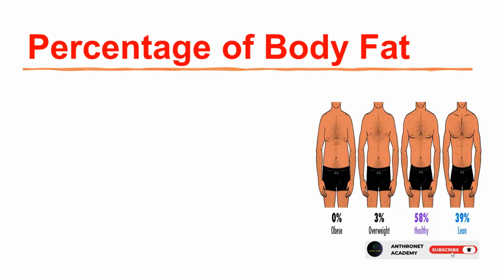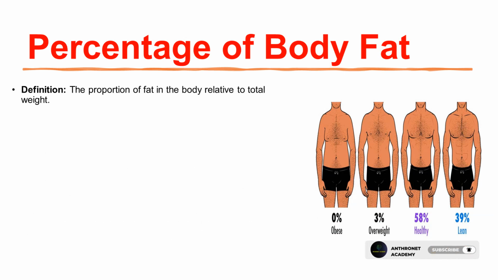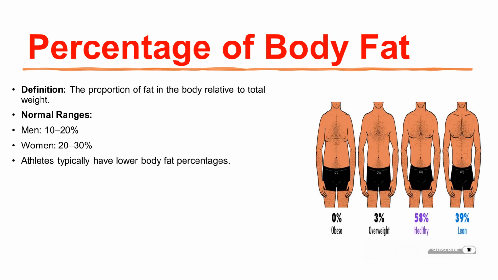3. Percentage of body fat, %BF. Definition: the proportion of fat in the body relative to total weight. Normal ranges: men, 10 to 20%. Women, 20 to 30%. Athletes typically have lower body fat percentages.